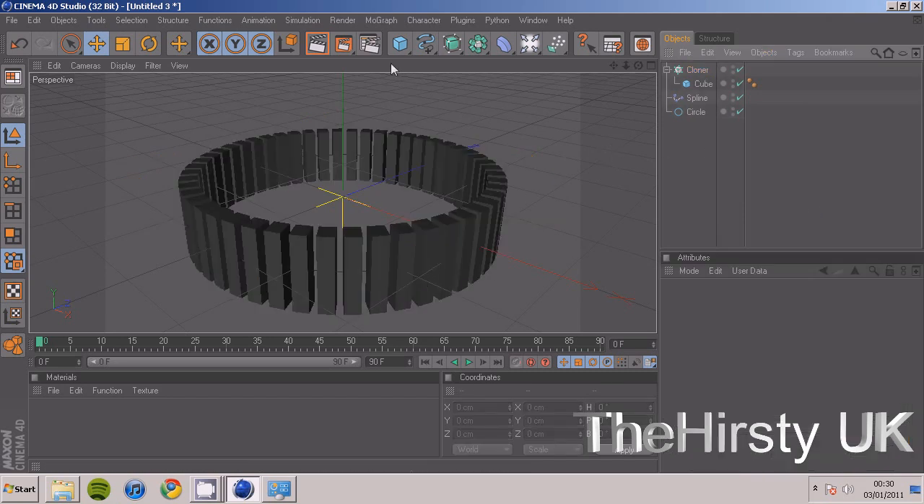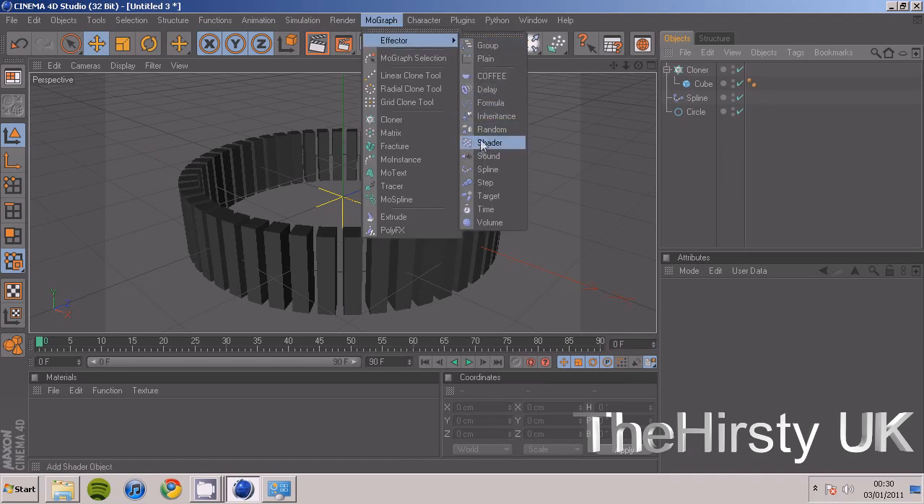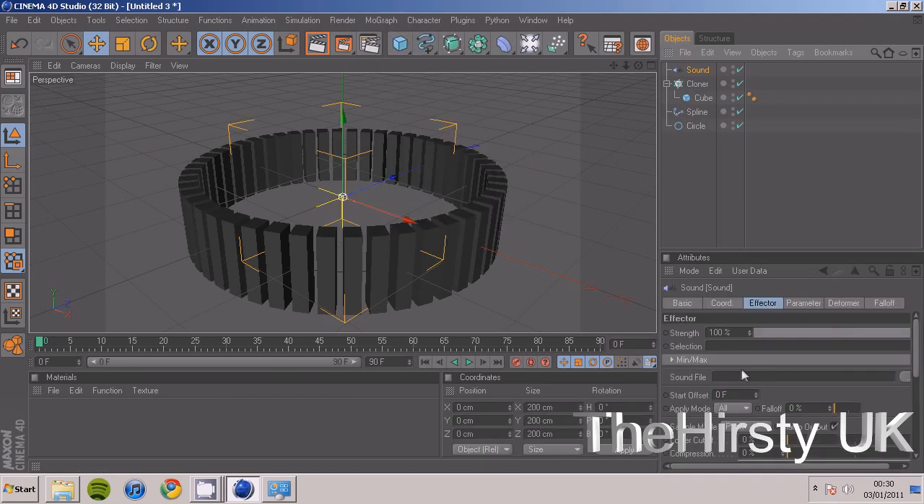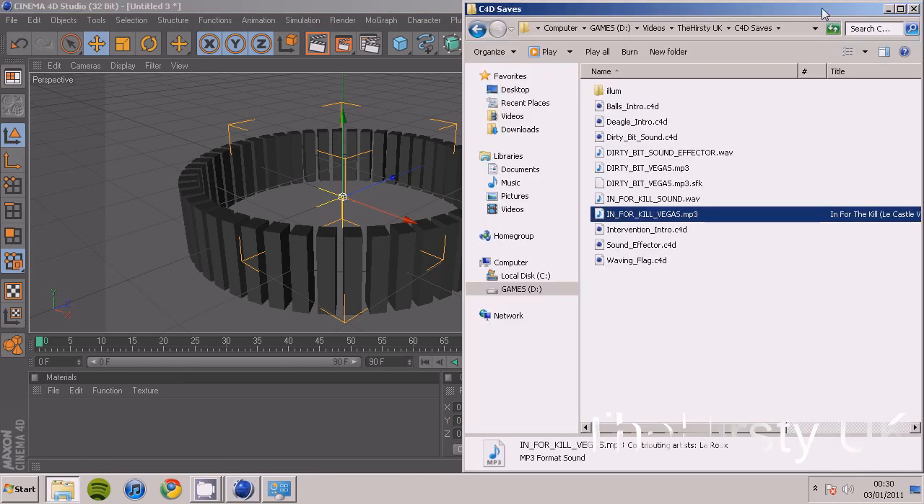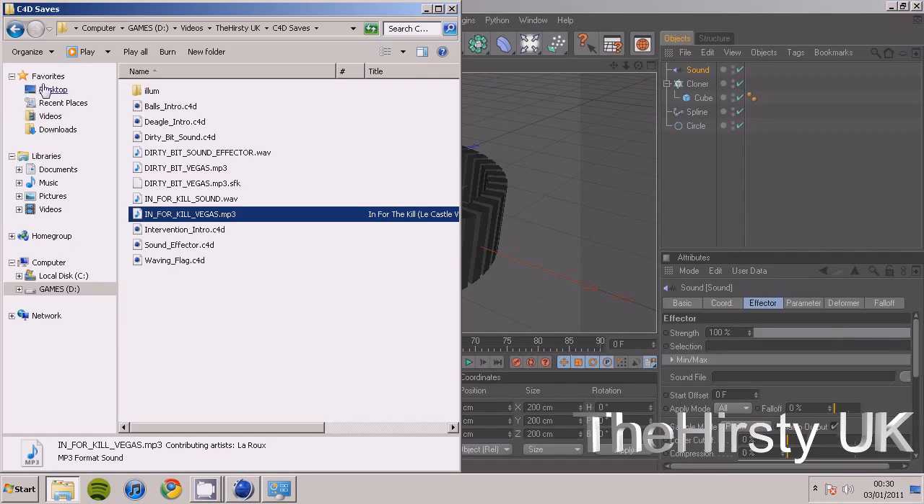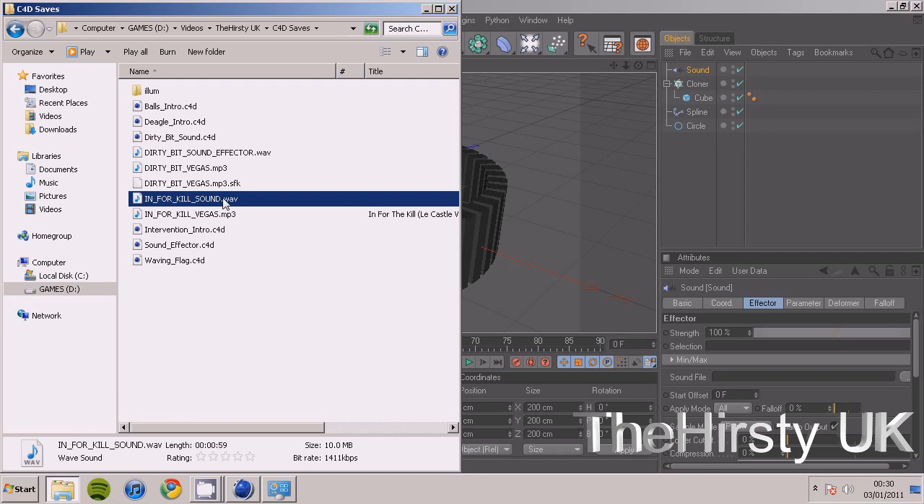Right, and now we're going to want to click on MoGraph, Effector, Sound. And now you need a sound file. I've prepared a song here, but the song needs to be in WAV file, and it needs to be either 8-bit or 16-bit, otherwise it won't work. If you want to do that, download Audacity, link is in the description. It's quite simple. I'm sure that you can find a tutorial somewhere on how to convert it.